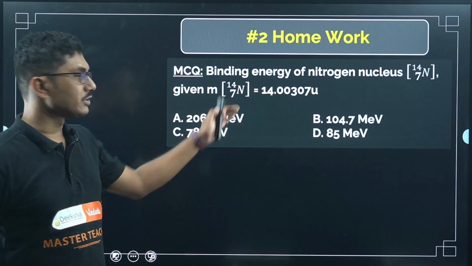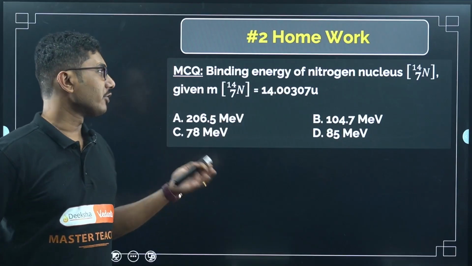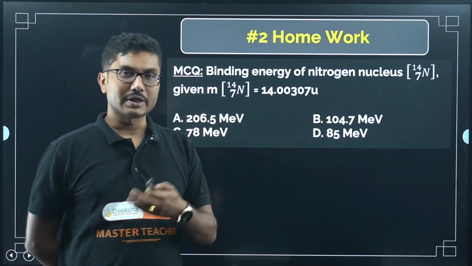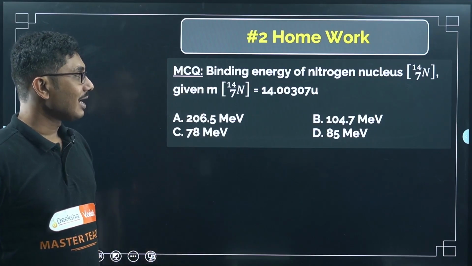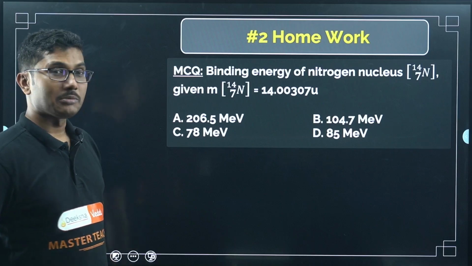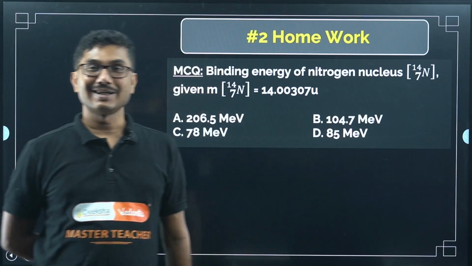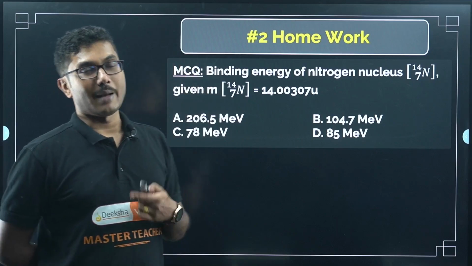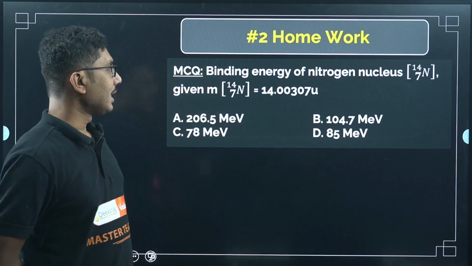For example, you need the atomic mass unit of protons and neutrons, which you can take from the lecture notes given in this lecture. Also remember that 1 u is equal to 931.5 MeV, approximately 930, and sometimes you can take it as 1000 as well.